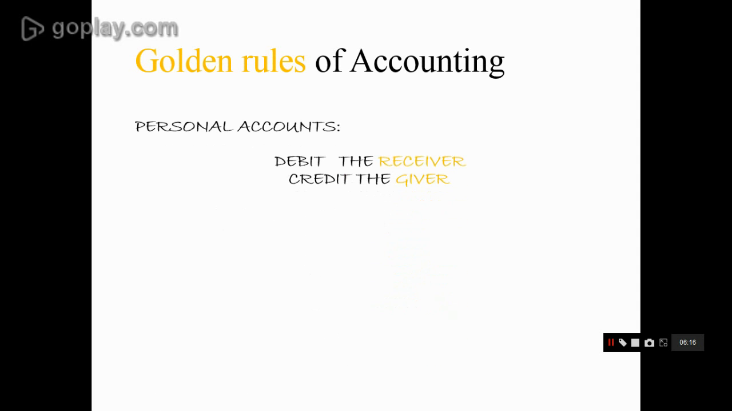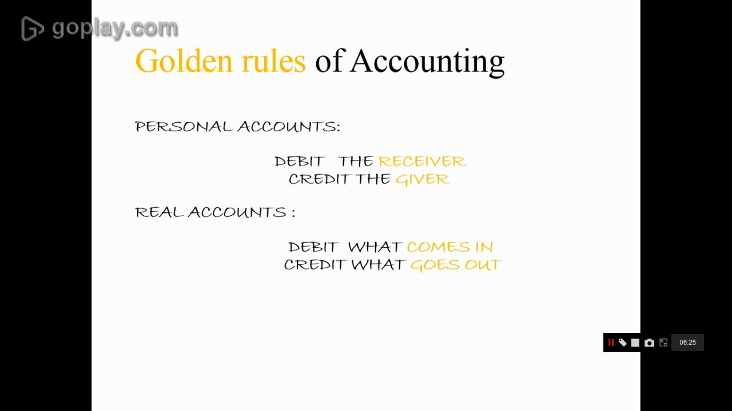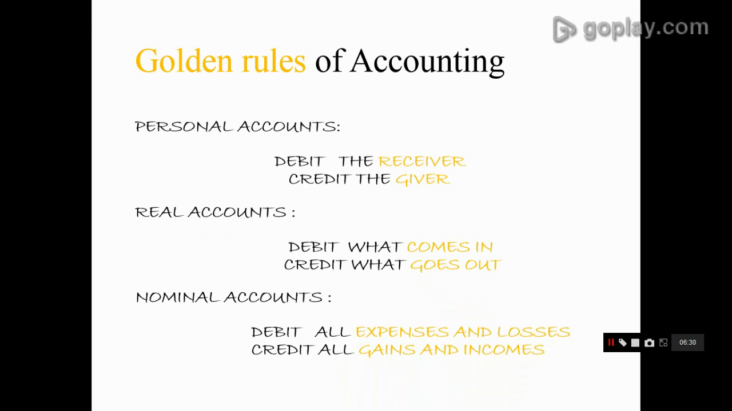Now we'll discuss the golden rules of accounting. As the name suggests, these are the golden rules which carry a lot of importance in accounting. The first golden rule for personal accounts is debit the receiver, credit the giver. Next comes the real accounts, debit what comes in and credit what goes out. Then the nominal accounts, debit all expenses and losses, credit all incomes and gains. These golden rules of accounting carry a lot of importance for preparing the financial statements, right from journal entries.